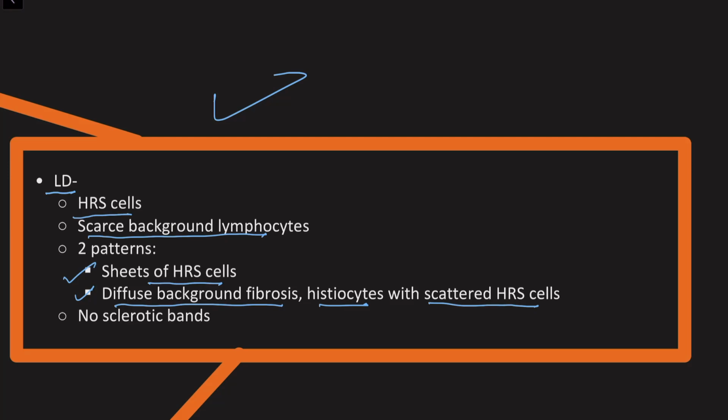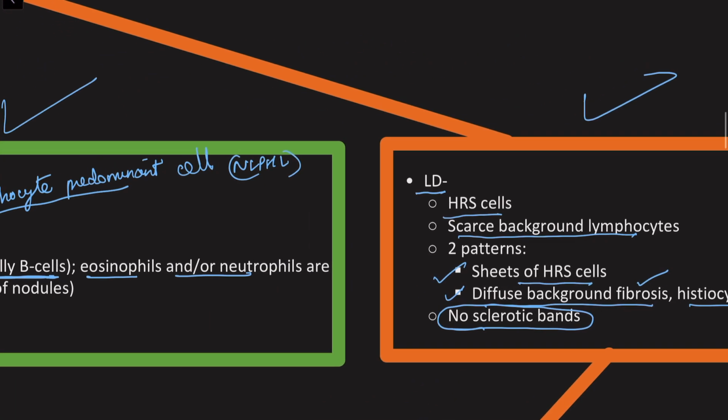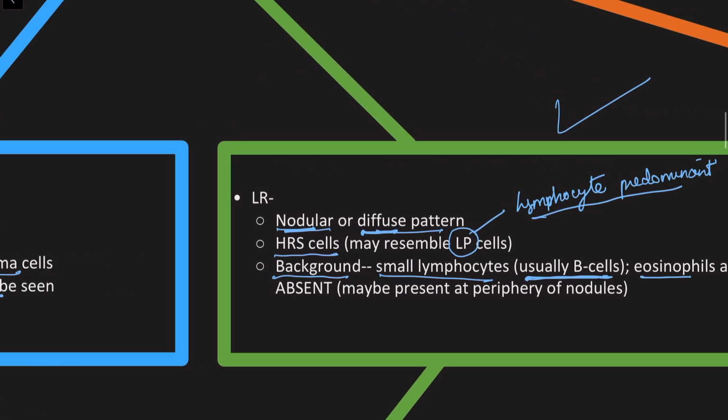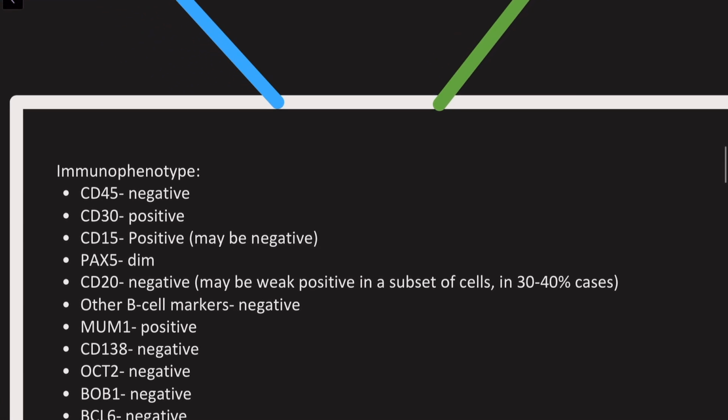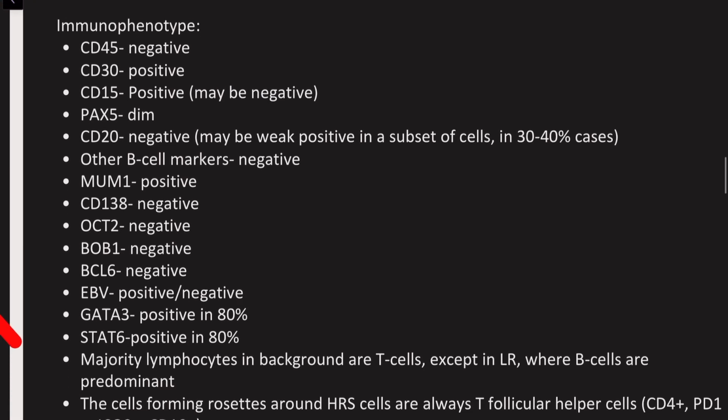Importantly, the fibrosis in the background is diffuse and is not forming sclerotic bands, because sclerotic bands are a characteristic feature of nodular sclerosis subtype of classic Hodgkin lymphoma. So all of these are the four subtypes that we are talking about. So let's now go to the immunophenotype, and the immunophenotype of the Hodgkin-Reed-Sternberg cell is similar in all of these four different subtypes of classic Hodgkin lymphoma.